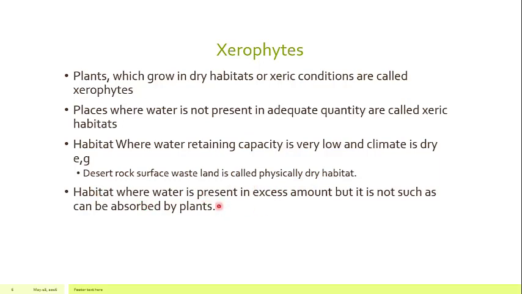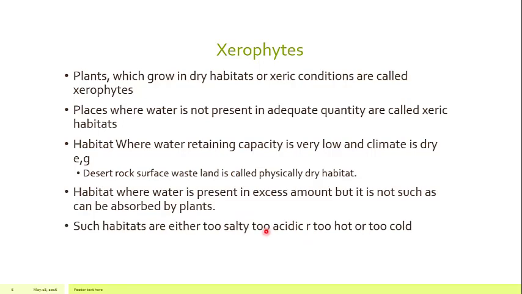So habitats where water is present in excess amount, but it is not such as can be absorbed by the plants. There are also other conditions where the water is available, but it cannot be absorbed by the plants, because as its name indicates, these are physiological droughts. What is physiological drought? These are the habitats where the water is available, but the water either contains a very high concentration of salt, or it is very acidic or very basic,